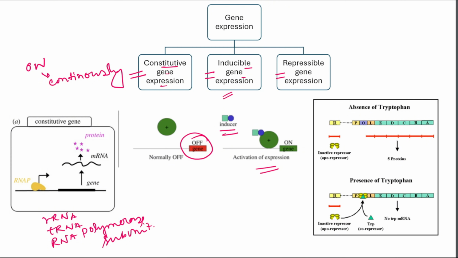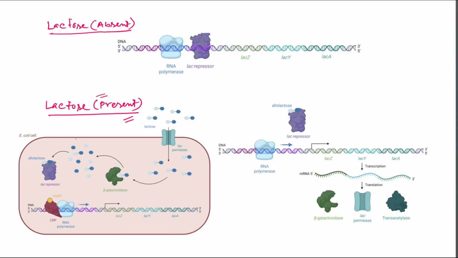For example, in E. coli, when the environment lacks lactose, there is no need to synthesize the lactose digestive enzyme. Here the structural genes lac Z, lac Y and lac A express the lactose digestive enzyme. So in the absence of lactose, there is no need to express the lactose digestive enzyme, so gene expression is turned off. But when lactose is present in the environment, lactose acts as an inducer. Here lactose is converted into allolactose and then allolactose binds with the repressor.